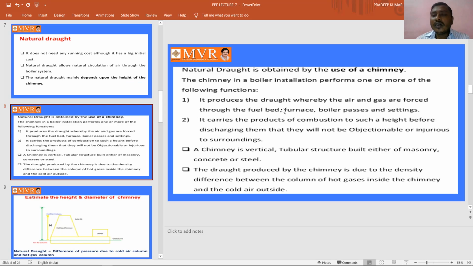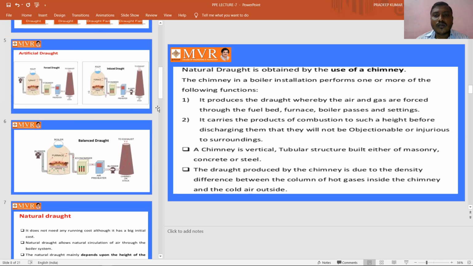Draft is produced when we force the air and gases through the fuel bed by using the furnace, boiler, and settings, which we have observed in the forced draft, induced draft, and balanced draft.